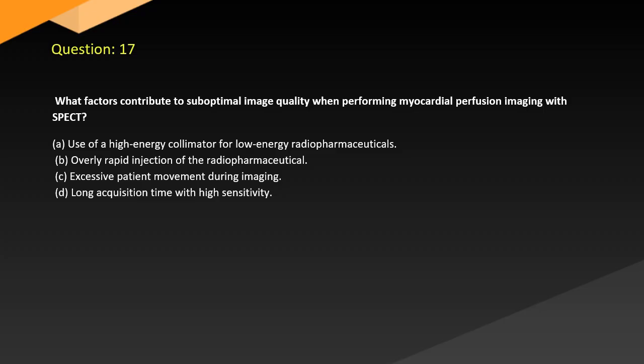Question 17. What factors contribute to suboptimal image quality when performing myocardial perfusion imaging with SPECT? A. Use of a high-energy collimator for low-energy radiopharmaceuticals. B. Overly rapid injection of the radiopharmaceutical. C. Excessive patient movement during imaging. D. Long acquisition time with high sensitivity.